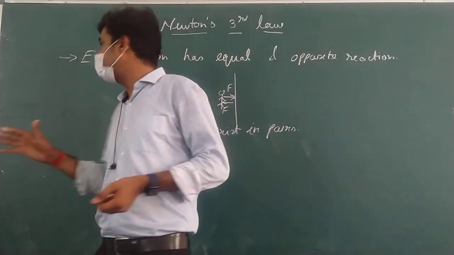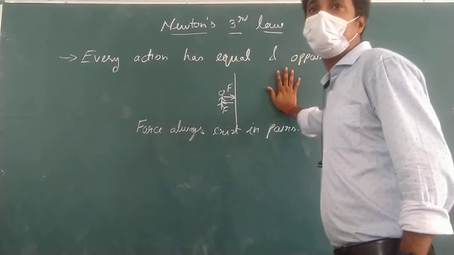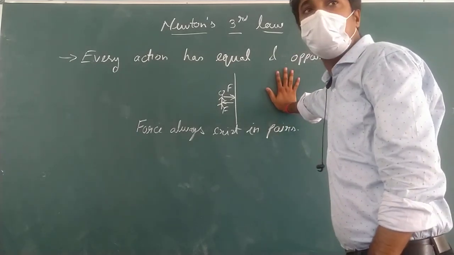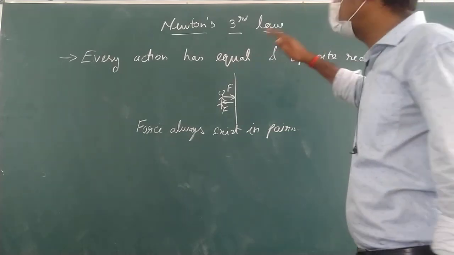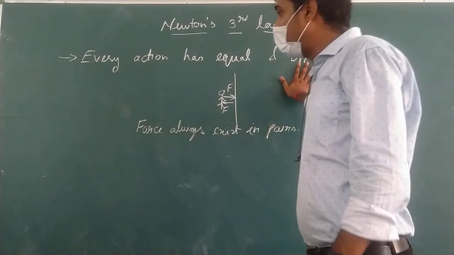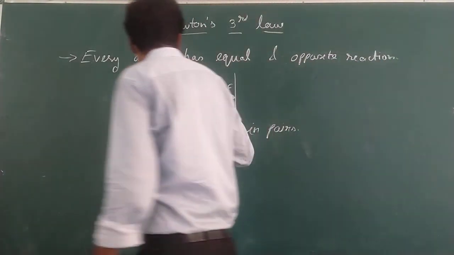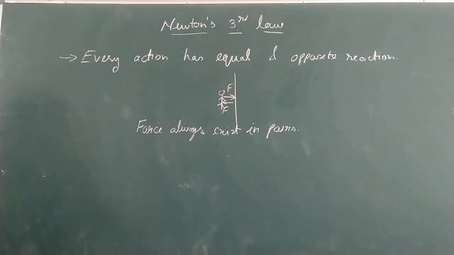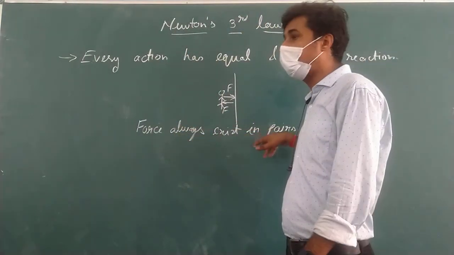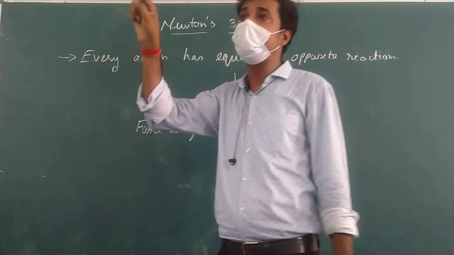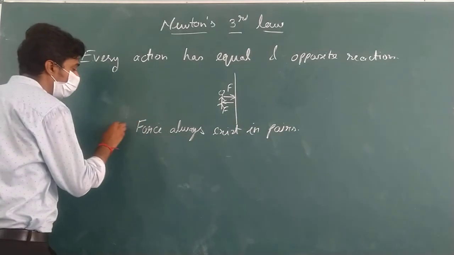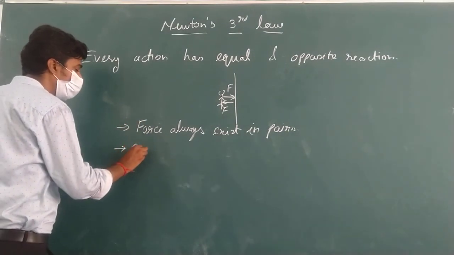For example, suppose I am hitting the ball like this. I am pushing the ball like this. I am applying the force. One force is applied by me. At the same time, the ball is also applying a force in this direction. Otherwise, if this ball would not apply the force on me, I would go in that direction. Yes or no? Gone. But what is happening in this case? Force always exists in pairs. That's compulsory. That's an important thing, that force always exists in pairs. It means always when a force is applied, a reaction force is also applied. That's compulsory.